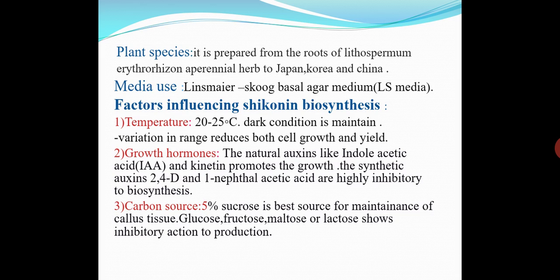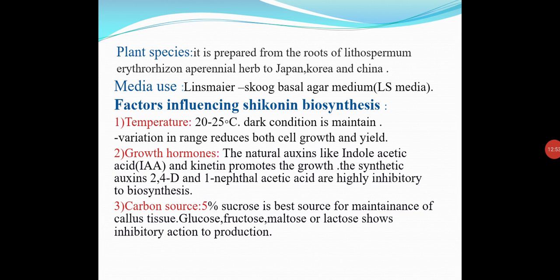For production of shikonin, the plant species used is Lithospermum erythrorhizon, a perennial herb found in Japan, Korea and China; it is prepared from the roots. The culture medium used for production of shikonin is Linsmaier and Skoog basal agar medium, in short called LS medium. Remember, LS medium is used, and the other is the Lithospermum erythrorhizon species.